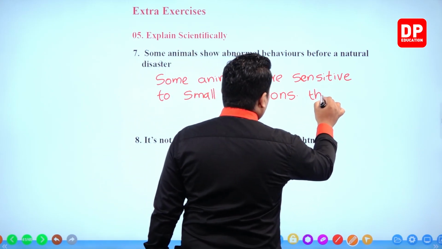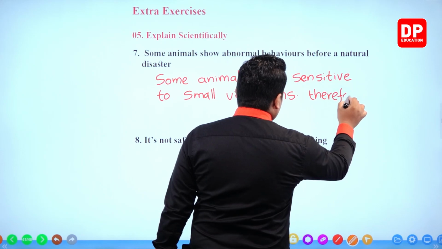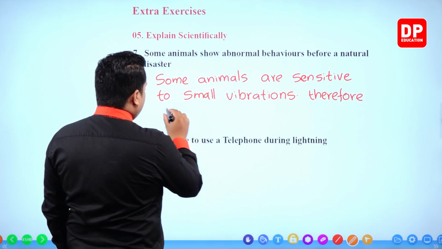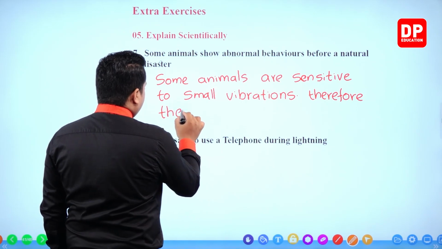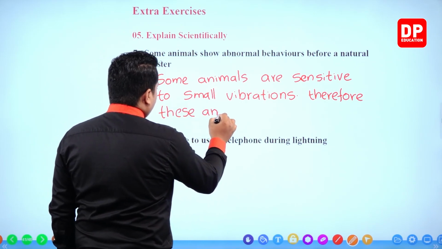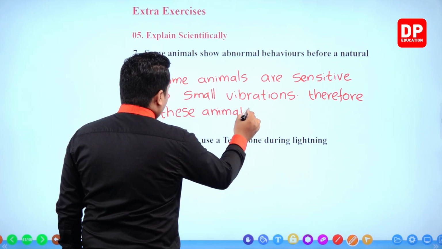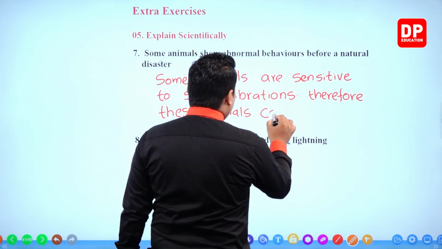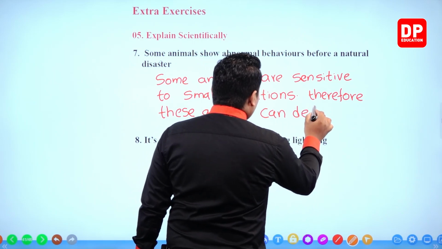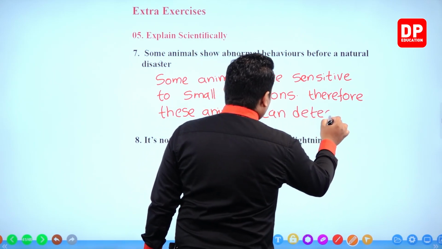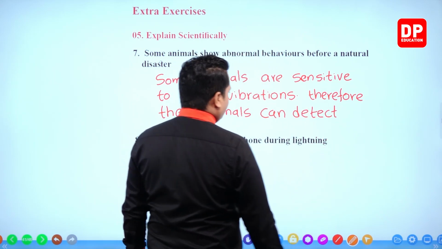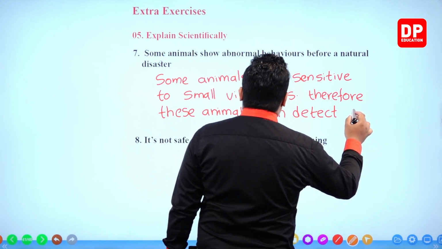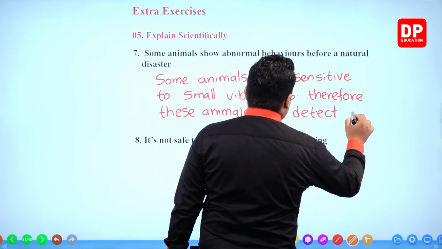Therefore, these animals can detect natural disasters.